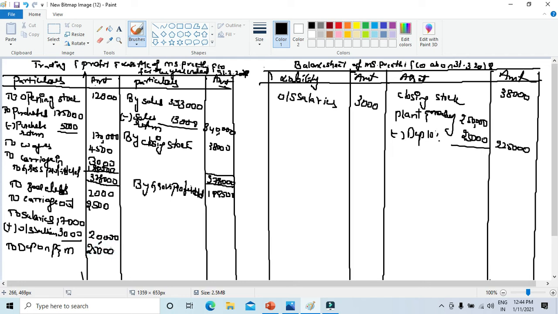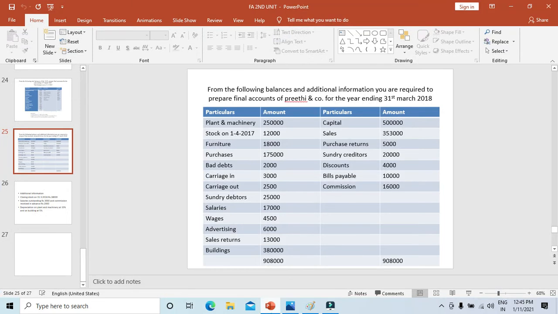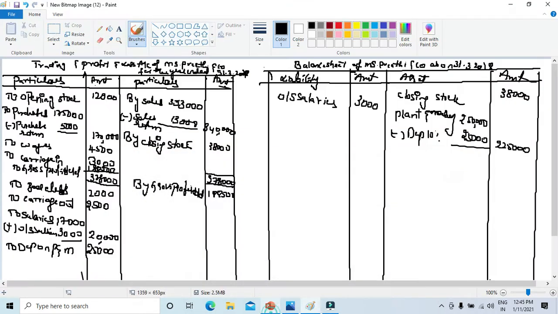Let's take the other items also simultaneously. I have taken the plant and machinery. Furniture 18,000. So let's take that also. Furniture, the amount is 18,000. No depreciation is there, so directly in the outer column. So you need not take it twice. If only an adjustment is being given, twofold effect will be there, otherwise no.